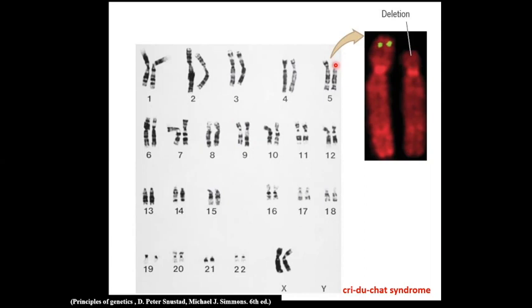Now the question comes to our mind: how is this deleted segment or gene detected? The answer is, here chromosome 5 is labeled with a fluorescent gene-specific probe. The chromosome on the left is bound to the probe because it has that gene, meaning the gene is not deleted here. But the right chromosome doesn't bind to any probe because there is a deletion of the gene. In this way, the gene deletion is detected.